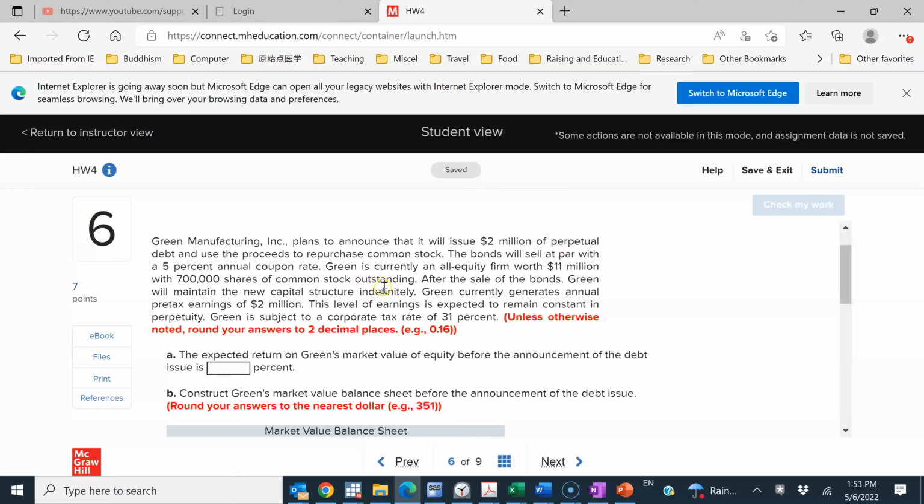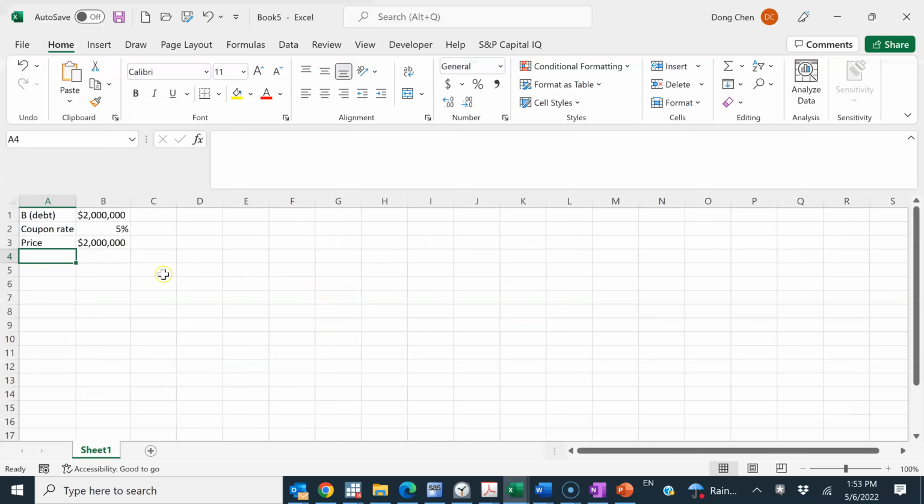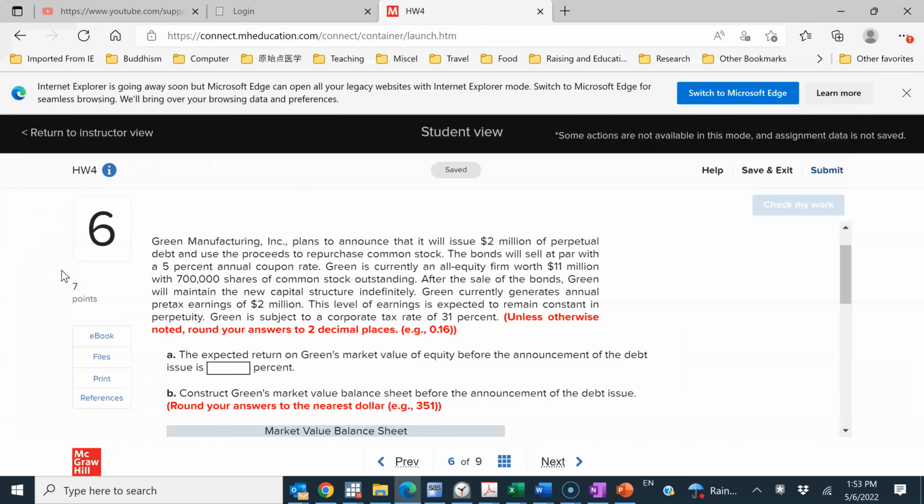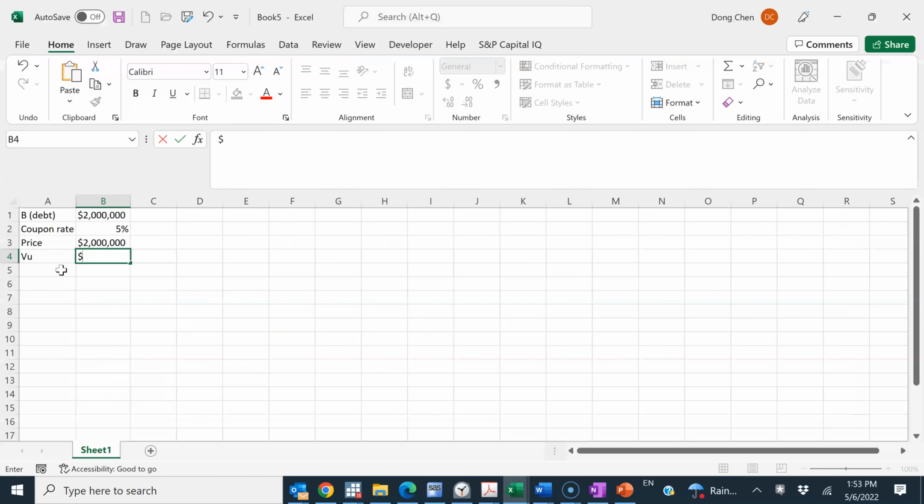Green is currently an all equity firm worth $11 million with 700,000 shares of common stock outstanding. So this sentence tells us that V_U, right, unlevered firm value equals 11 million dollars.